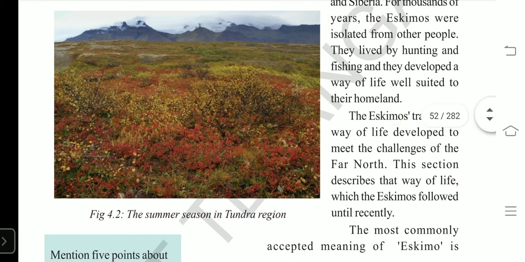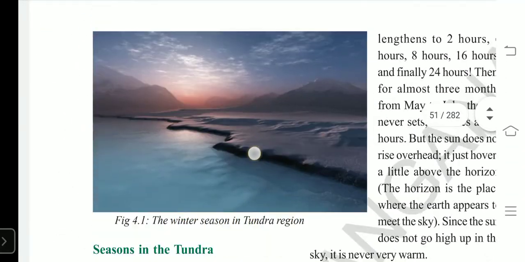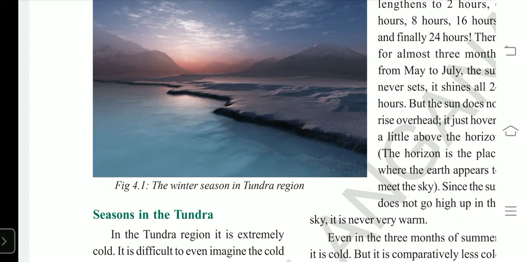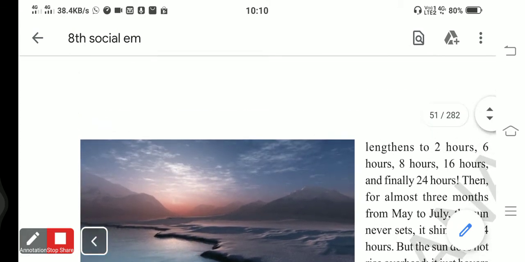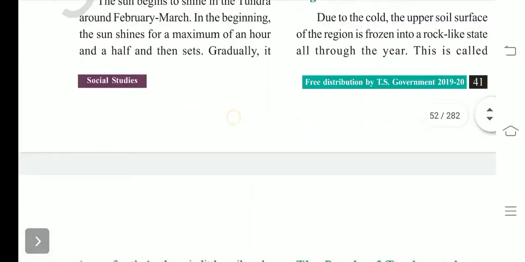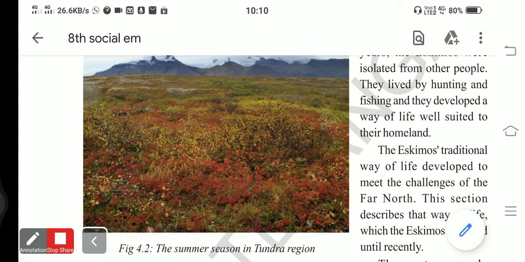This is figure 4.2. So this is different from figure 4.1. This figure 4.1 is a plain without any plant cover. It is completely plain. There are no colorful plants. It is the winter season. But whereas in figure 4.2, you see it is covered with colorful plants. This is in summer. So that is the difference we see in winter and summer.